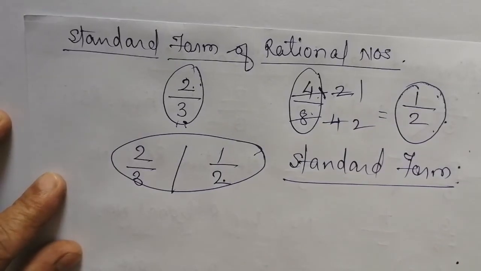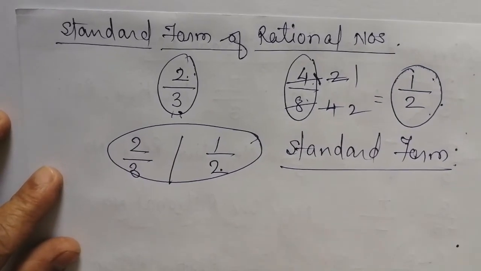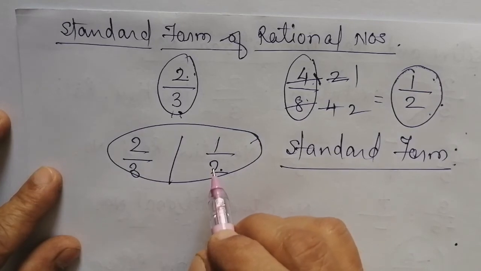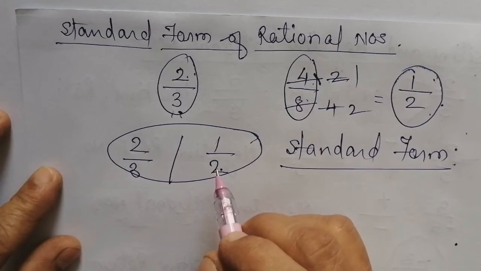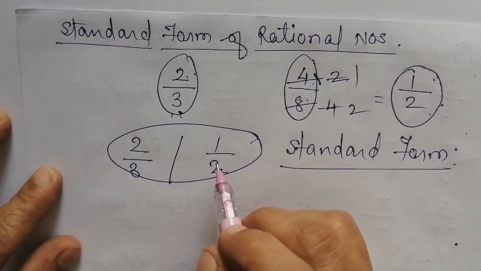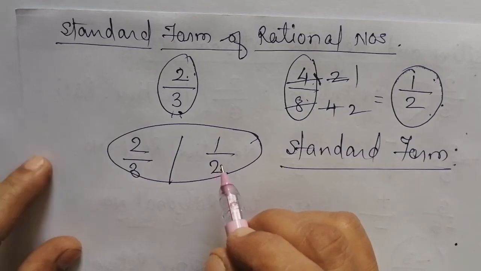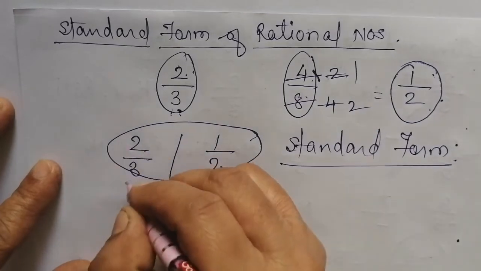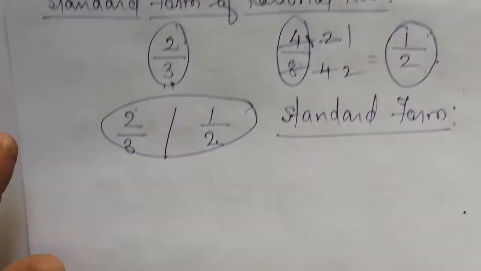Here we can say that a rational number is said to be in standard form if its denominator is a positive integer and the numerator and denominator have no common factor other than 1. Suppose here 2 by 3 is given.